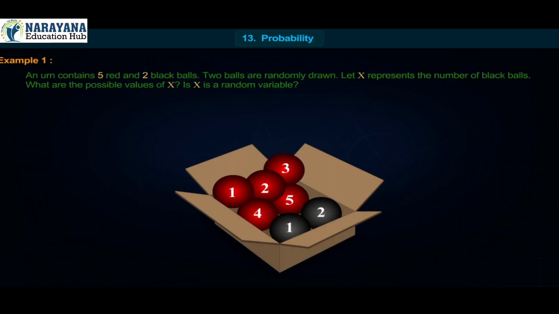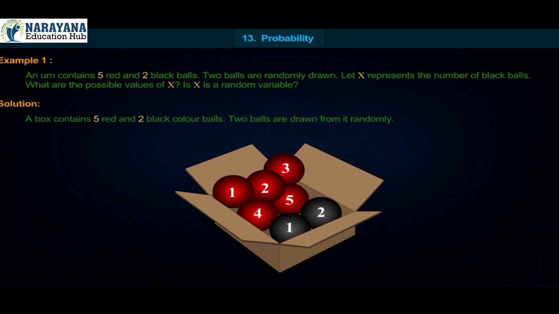Example 1. An urn contains 5 red and 2 black balls. 2 balls are randomly drawn. Let X represent the number of black balls. What are the possible values of X? Is X a random variable?